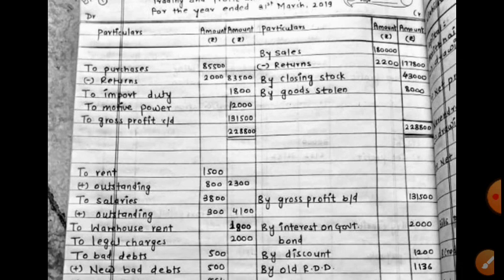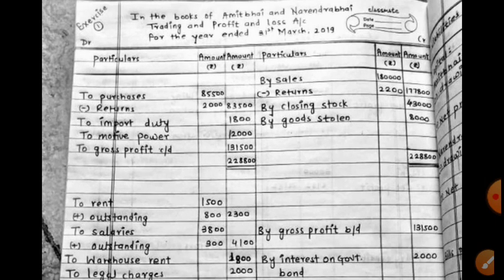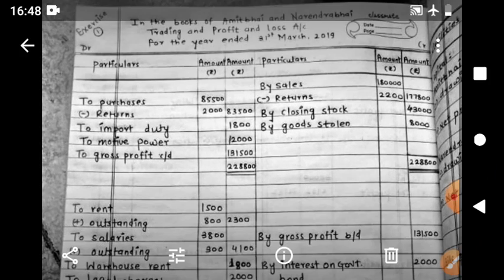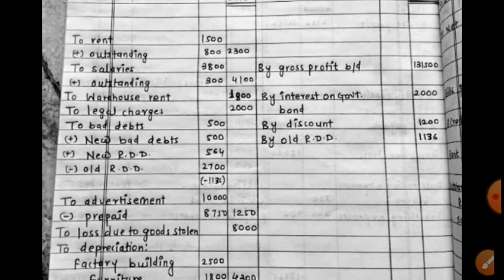So there is gross profit of rupees 1,31,500. Then it is shown on the credit side of profit and loss account by gross profit brought down. You can see the interest on government bonds.